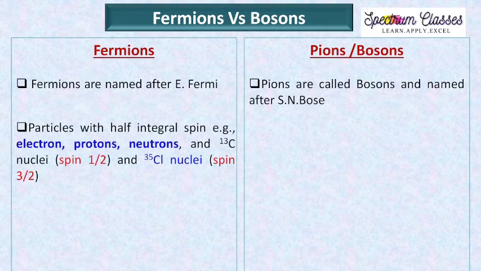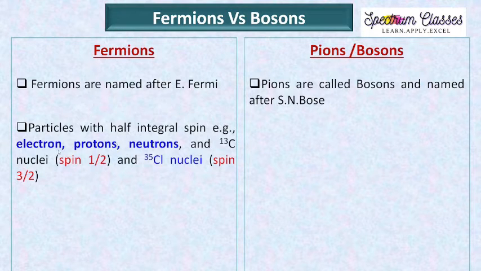The second important point is what kind of particles are known as fermions and what kind of particles are known as bosons. The particles which have half spin, or half integral spin like 3 by 2, 5 by 2, etc., are known as fermions.